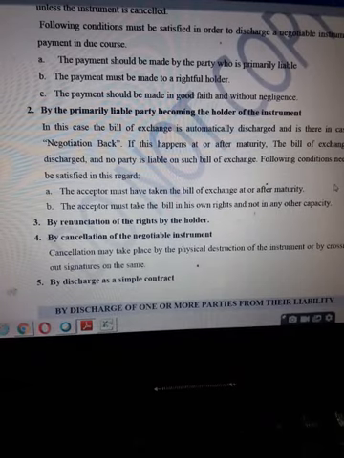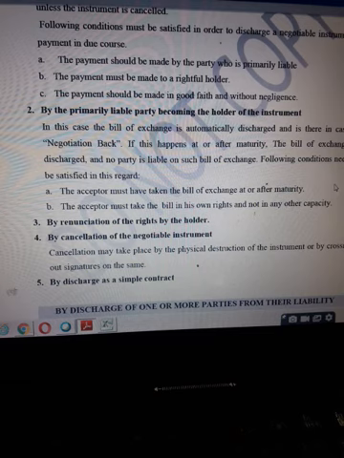So now we have already understood the concept of negotiation back, wherein sometimes in the process of multiple endorsements, ultimately the instrument gets into the hands of the person who was liable primarily, means drawee in case of bills of exchange, or maker in case of promissory note, or drawee banker in case of the check. That makes it clear that the person who was supposed to make the payment is now becoming the holder, so he himself is entitled to receive the payment.